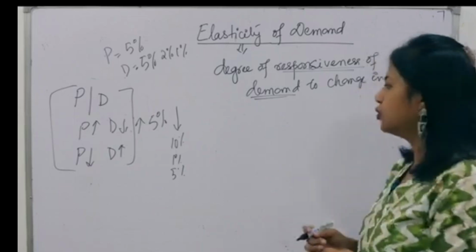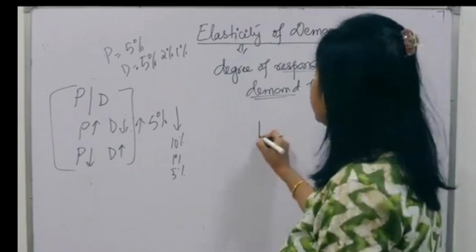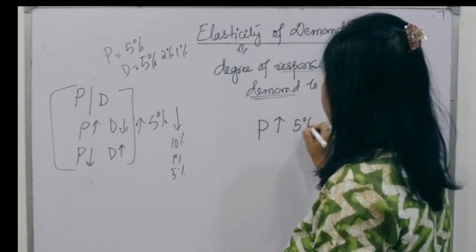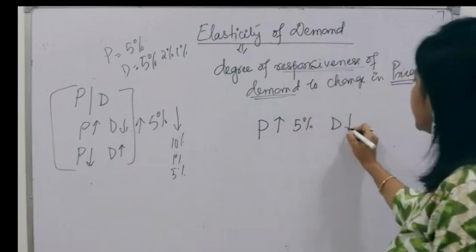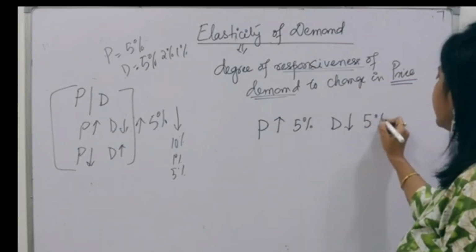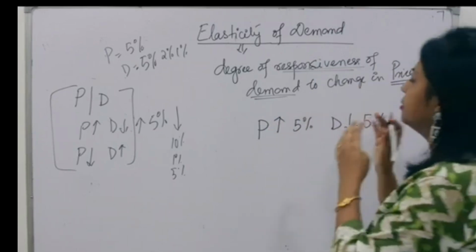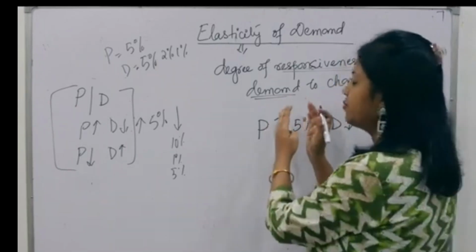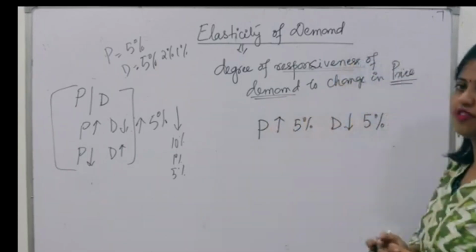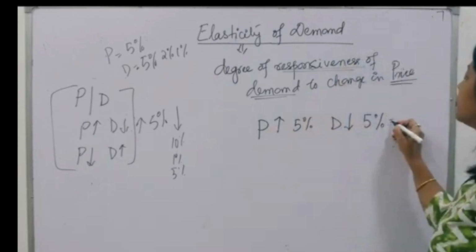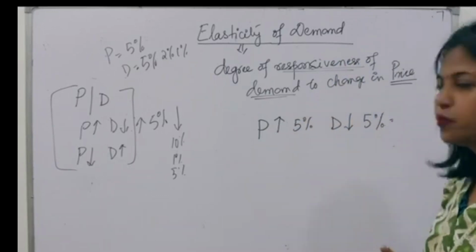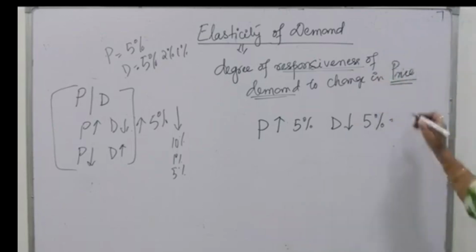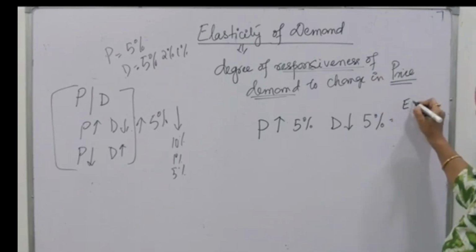Now, as I have told you, suppose you find that the price is increasing, say by 5%, demand will fall. If it is falling by 5%, then I will say that the demand is equally responsive. Means if this increases 5%, this also exactly falls by 5%. So I can say there is a proportionate responsiveness, or you can say there is a proportionate change in demand. Okay, so the demand is equally responsive.